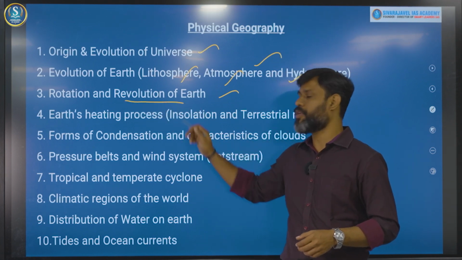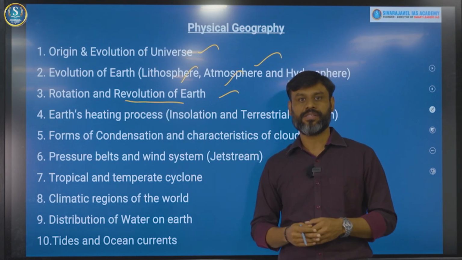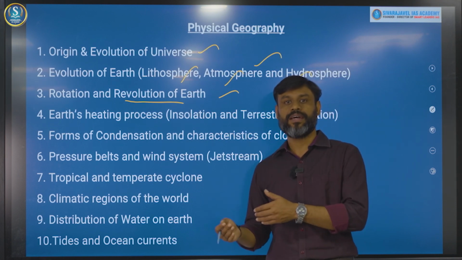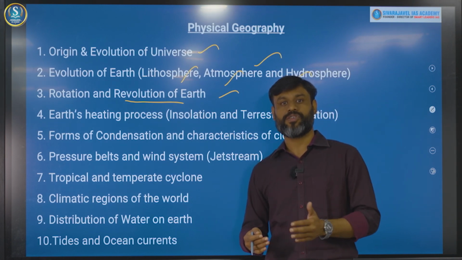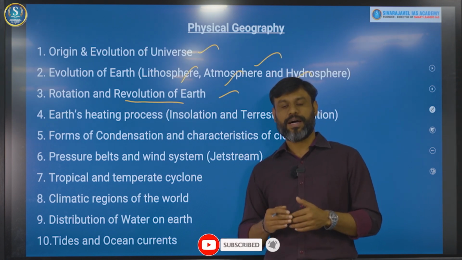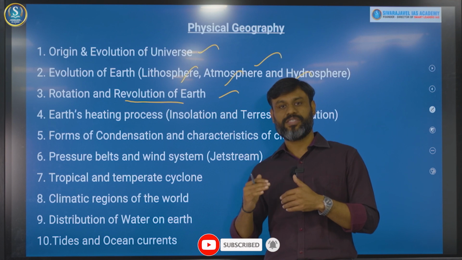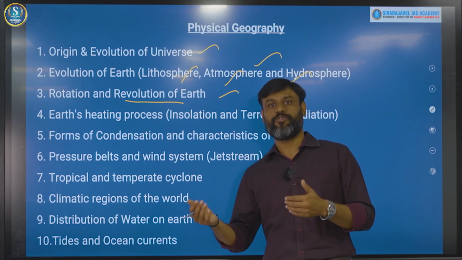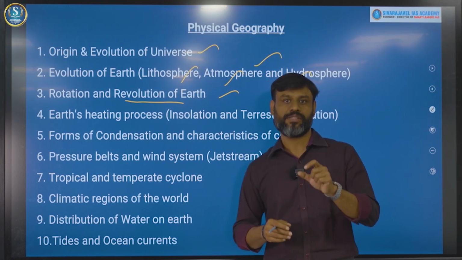Revolution is the most important reason behind the variation in seasons. Not only the seasons, along with that, the variation in daytime and nighttime also changes with respect to revolution. So the logic behind that and the latitude-wise variation in the seasons and daytime have been tested through different questions in this particular topic.